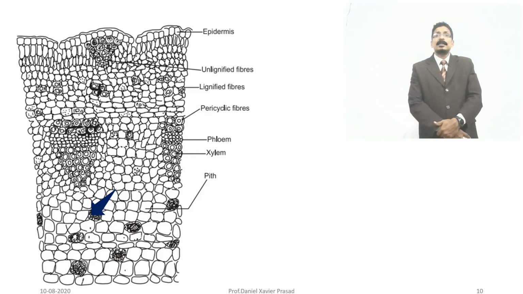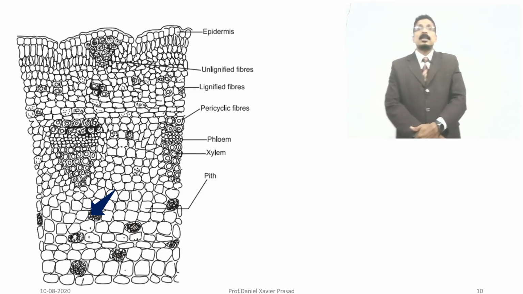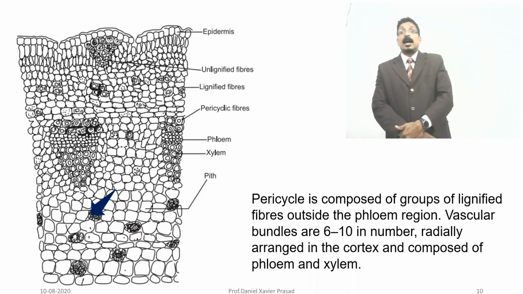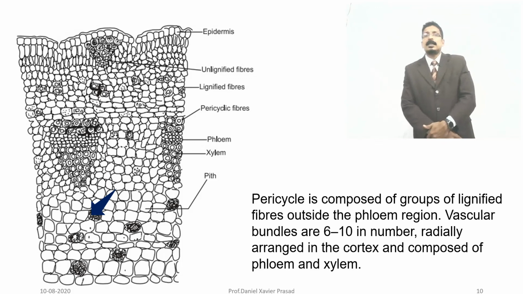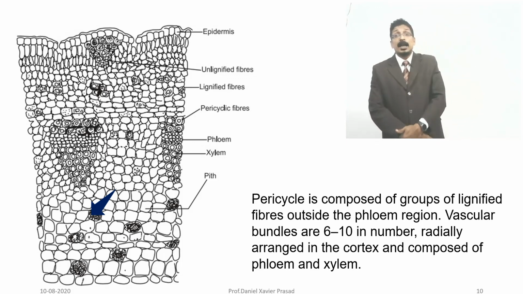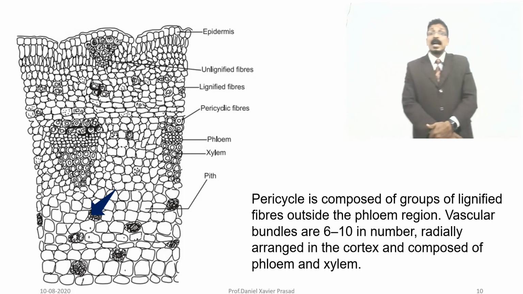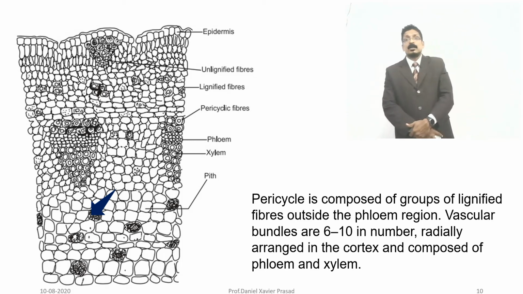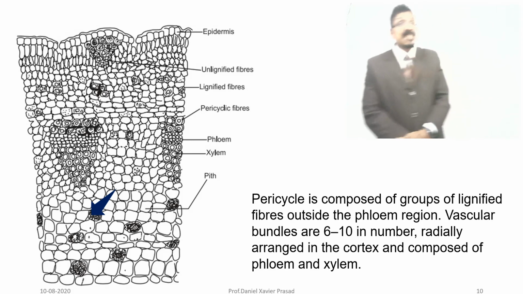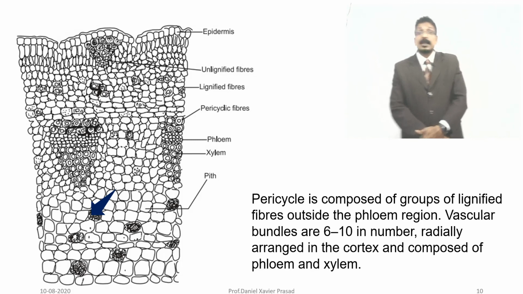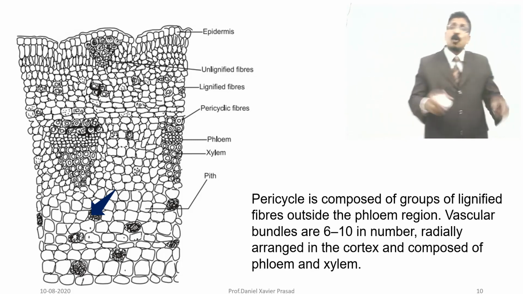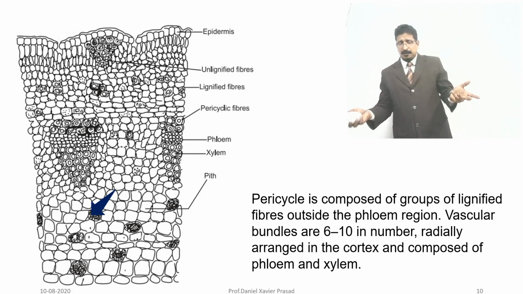And this is the diagram which we have drawn. You can see that, a small description continuation. Pericycle fibers is composed of groups of lignified fibers outside the phloem region. Vascular bundles are 6 to 10 in number, radially arranged in the cortex and composed of phloem and xylem. That's why, phloem and xylem, then only we will say it is a vascular bundle.